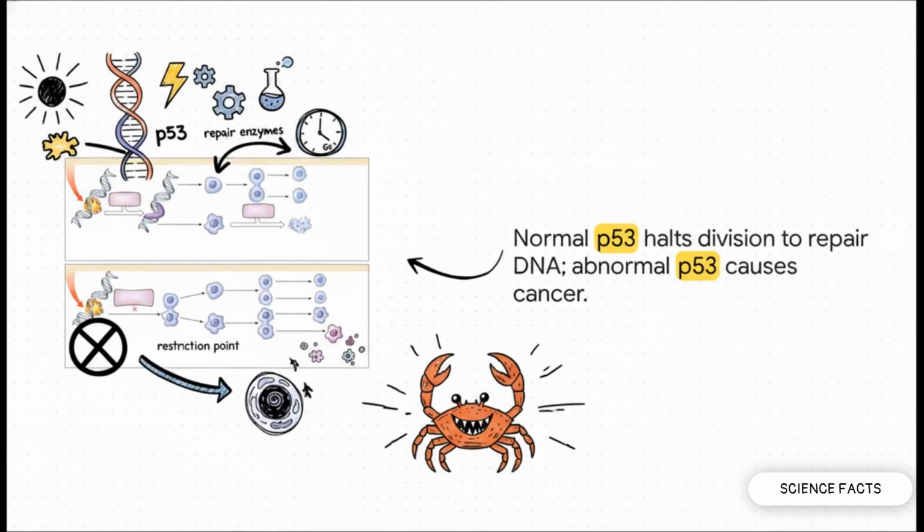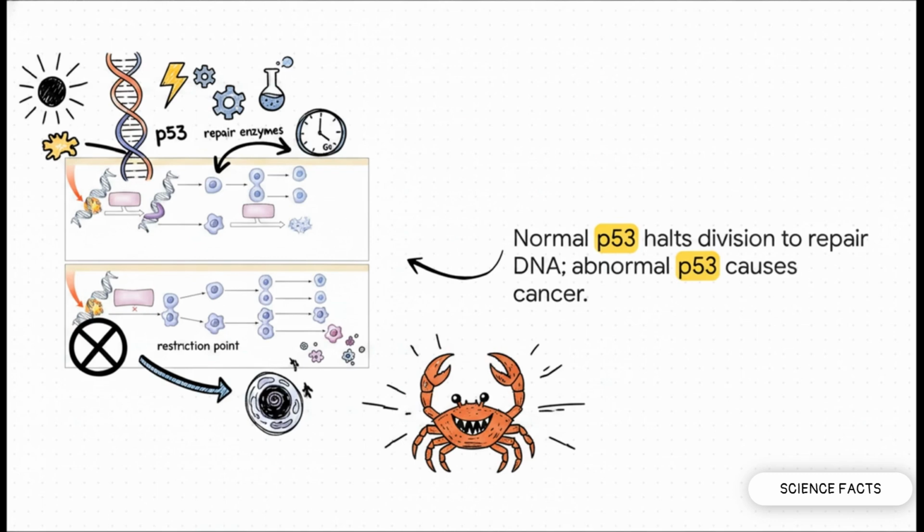And that brings us to arguably the most important molecule in all of oncology, the tumor suppressor gene P53. We like to call it the cell cycle enforcer. Normally, if DNA damage happens, say from heat, radiation, or chemicals, P53 detects it right at the G1/restriction point. It throws on the brakes, halts division, and either stimulates repair enzymes or forces the cell into G0. If the damage is totally beyond repair, P53 triggers the destruction of the cell.